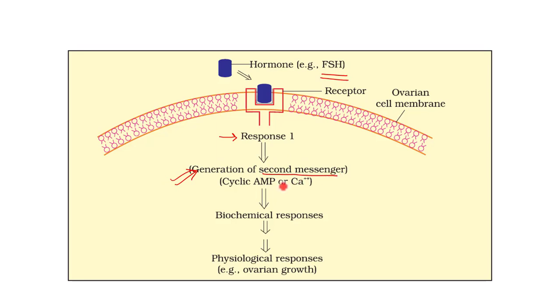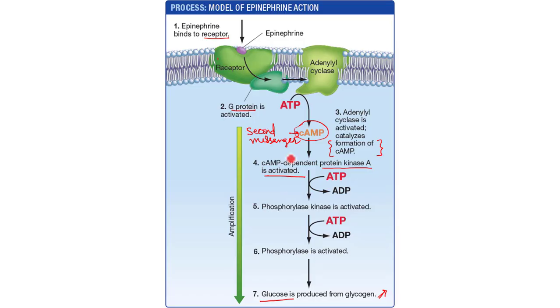Second messenger, in the previous example we saw cyclic AMP, but there can be others as well, for example calcium ions, and this second messenger further proceeds the cascade of reactions and biochemical responses are generated, which finally lead to physiological responses. For example, in this case, FSH will lead to ovarian growth. So these changes which are taking place inside the cell are what we discussed in this example.